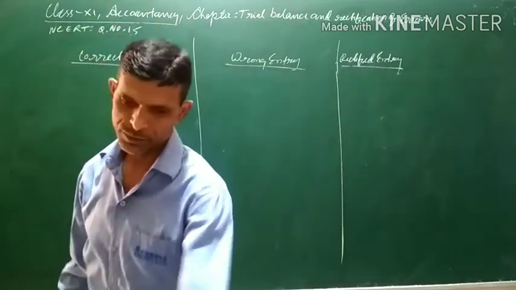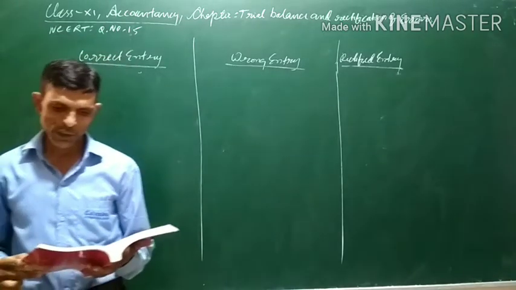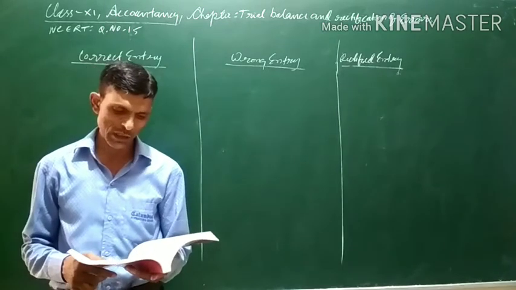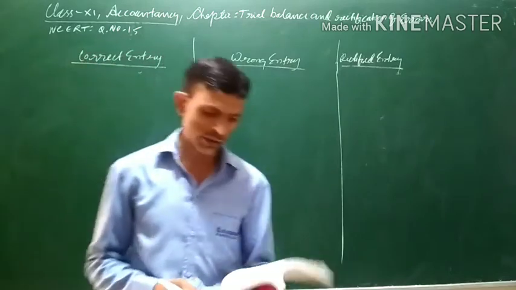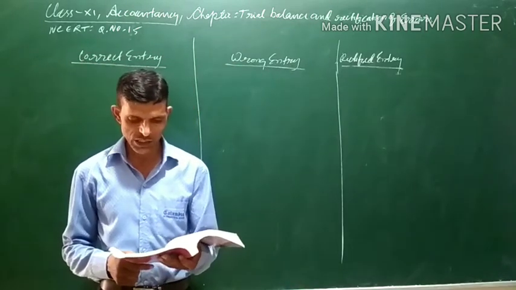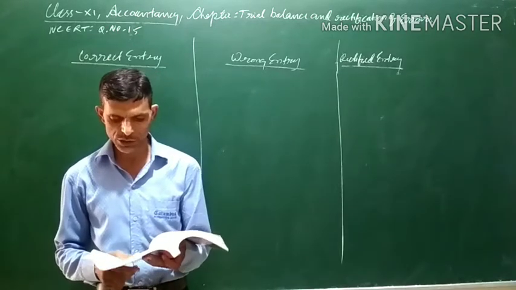Rectify the following errors assuming the suspense account was opened, and ascertain the difference in the trial balance also. So let us do all these transactions, and we will also be preparing the suspense account. The difference in the trial balance was 8800.